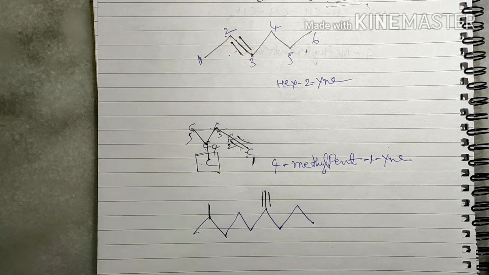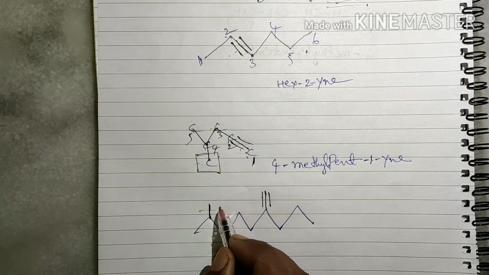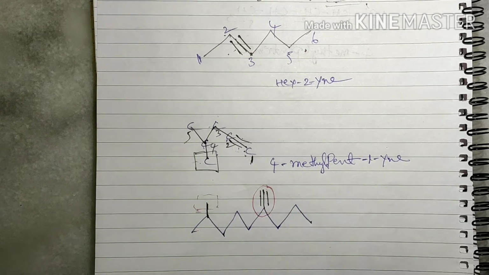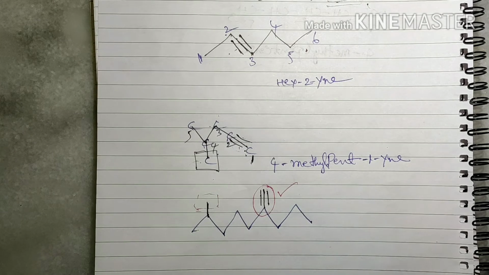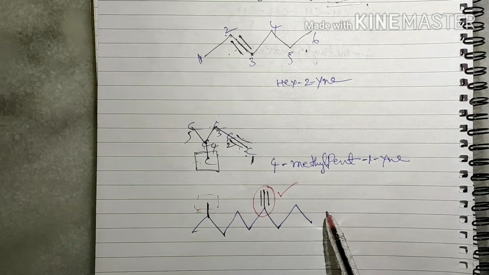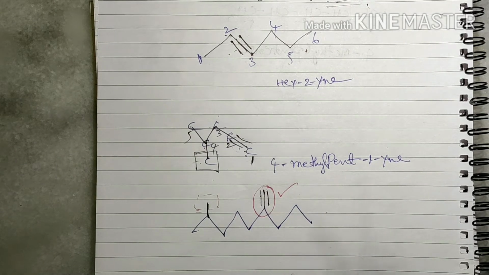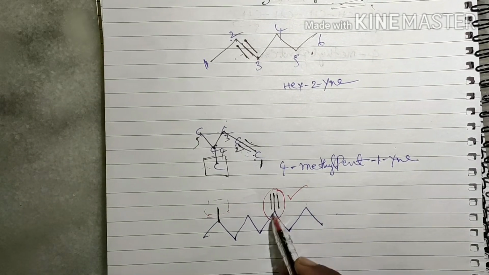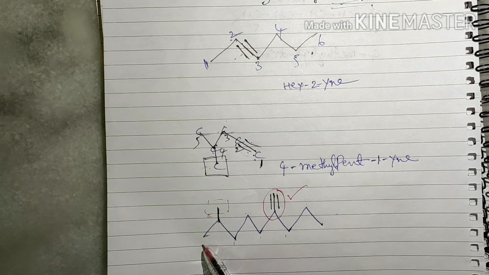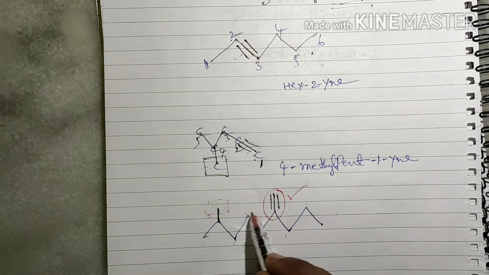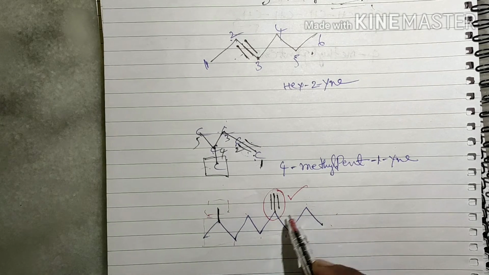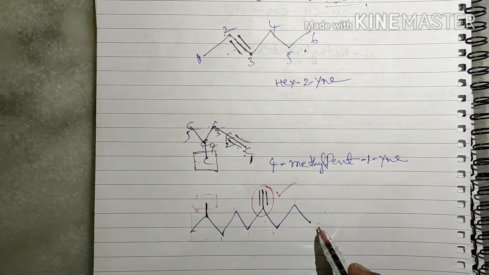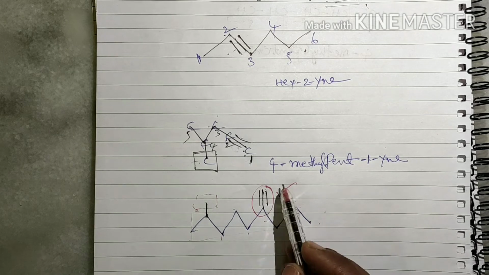See here, you have to identify that one substituent is there and a triple bond is there. So we have to give the least number for this. First we have to select the parent chain. From this side I am going to select 1, 2, 3, 4, 5, 6, 7, 8, 9. But if you select this one as a parent chain, it does not contain the triple bond, right? So that method is wrong.